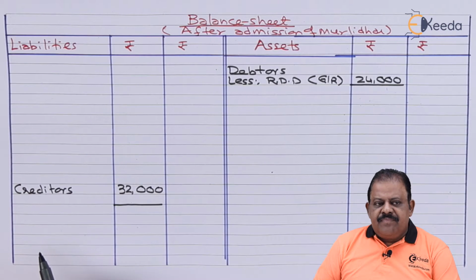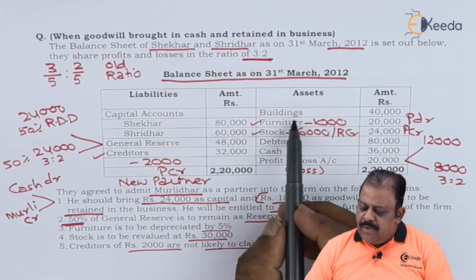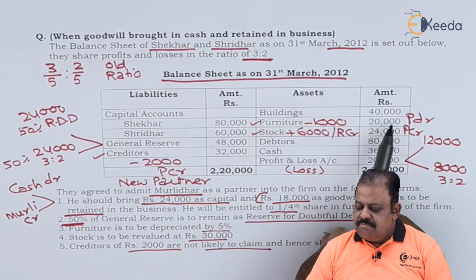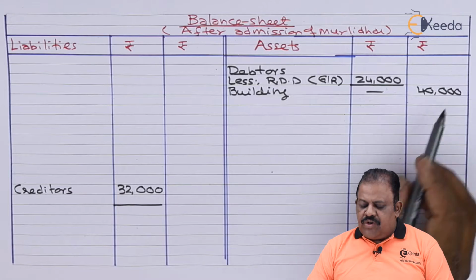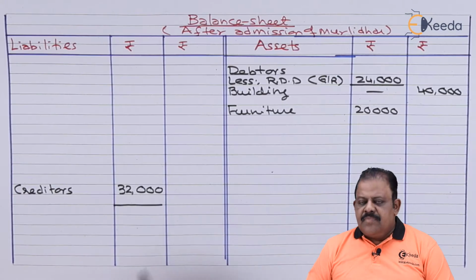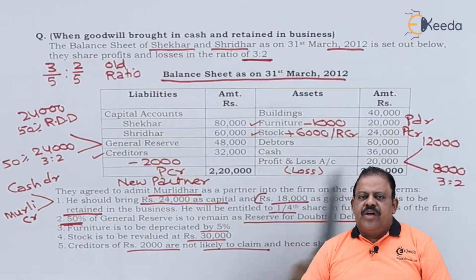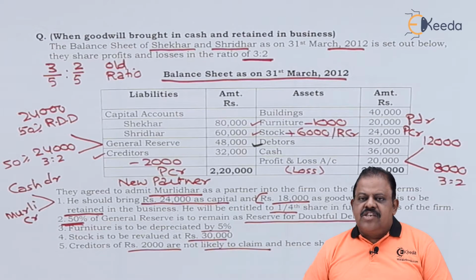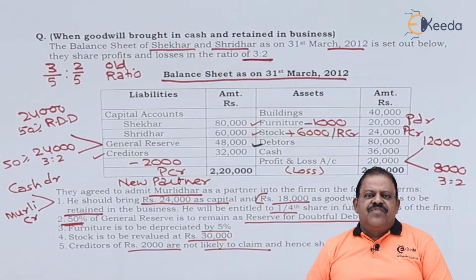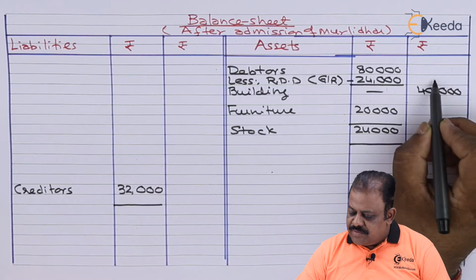Balance sheet liability side, creditors 32,000. On the asset side we have building. There is no adjustment on building. 40,000 will be directly recorded in the new balance sheet outer column. New balance sheet asset side, building 40,000. Furniture 20,000. There is an adjustment on furniture, so it is recorded in the inner column. Stock 24,000. There is an adjustment on stock, so stock is recorded in the inner column. Debtors, there is an adjustment relating to RDD created out of general reserve. Debtors are 80,000, less RDD 24,000.